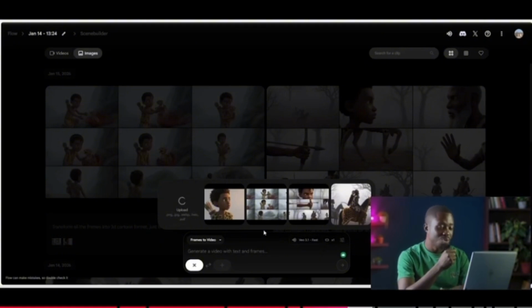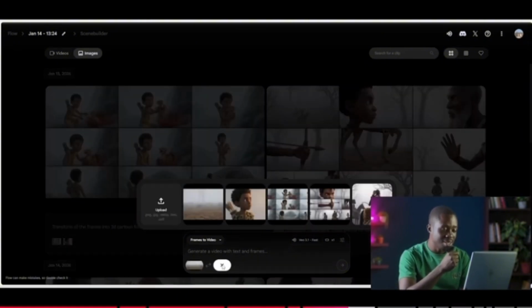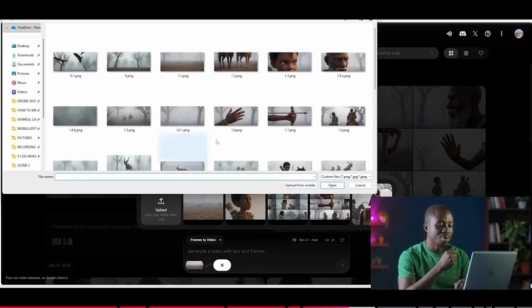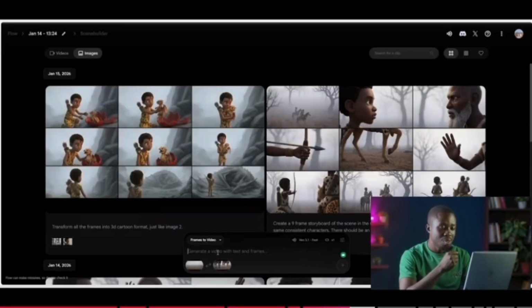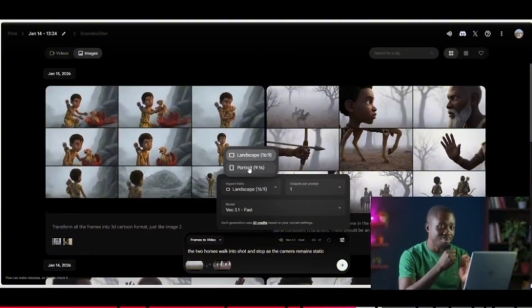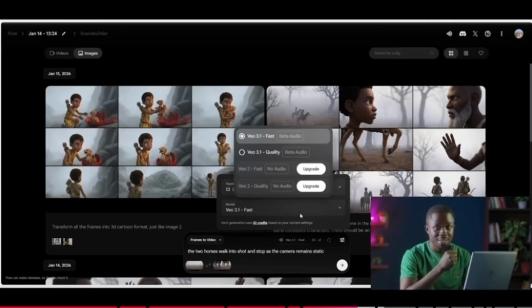So once this is done, we are going to the next one and then repeat the same process again, and now bring in the one with the horses. We click on the crop, and so we are going to say that the 2 horses walk into shot, right? And stop as the camera remains static. So when we click on these 3 dots over here, we can see the number of generations. And I do recommend that you keep it as 1, because remember, this is free credits we are using in a paid tool. So let's maximize what we have. So let's keep it at 1. And then let's make sure our landscape is at 16:9. Unfortunately, we cannot select the 21:9 here. And then over here, we have the type of model that you can use.